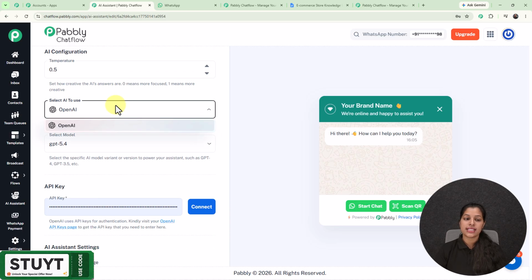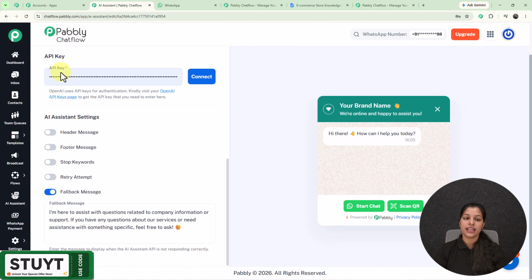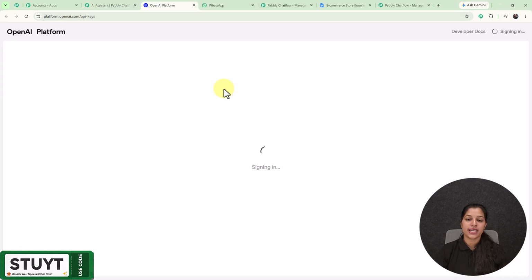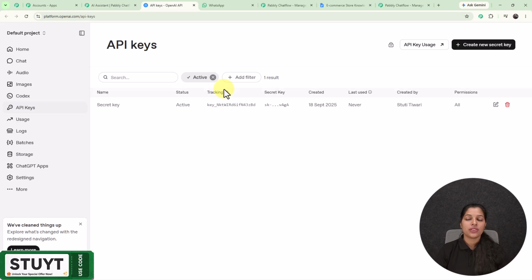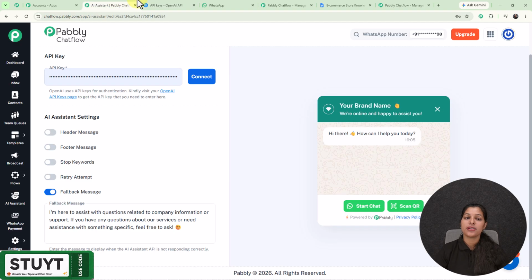And from this field you can select the AI to use, and from here you can select the model of your OpenAI. Now here we have to enter the API key, which will let my OpenAI answer my customer queries. So for getting it, you have to visit this OpenAI API keys page, and right here on this page you just have to click over this create new secret key, and here you have to provide the name and the project name, and your API key will be created if you are using a paid account. But I already have my API key, so I'm going to just click over this connect, and here you can see my OpenAI key has been saved successfully.